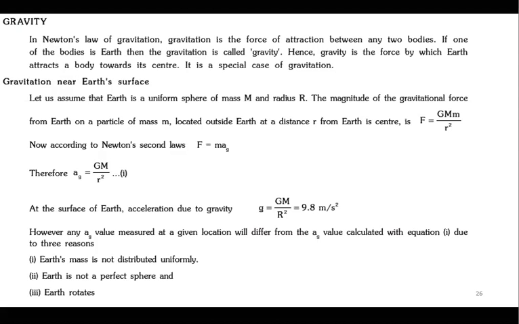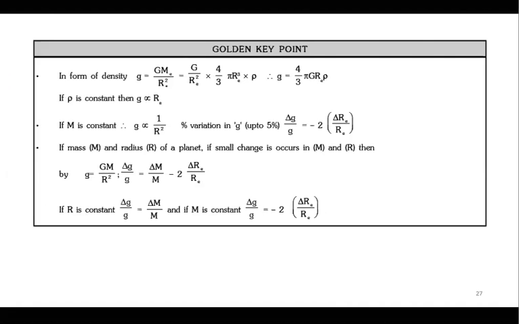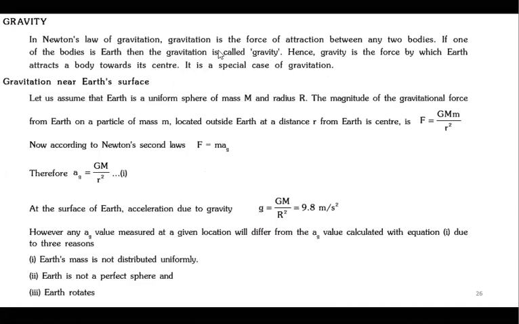If I'm considering the height above the Earth's surface, then g will change. If I'm considering the height below the Earth's surface, then g will change. Or if I consider the rotation of Earth, then g will change because of net change in acceleration. Make sense?